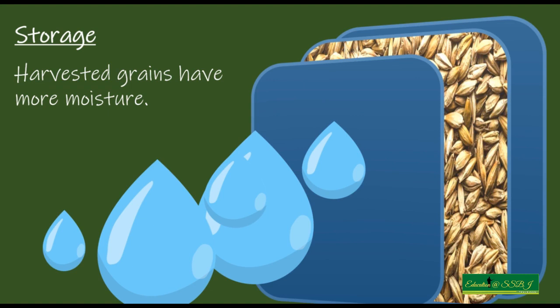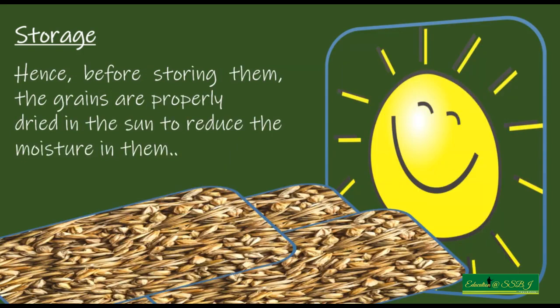So it is to be dried, either dried under the sun or by using some electrical equipment, and then we have to store them properly so that no insects, fungi, moisture or rats will spoil them,